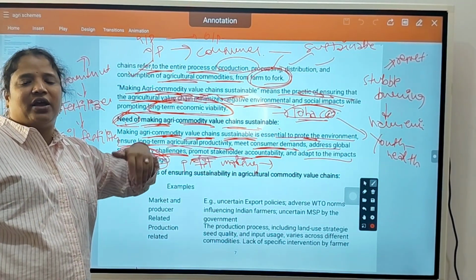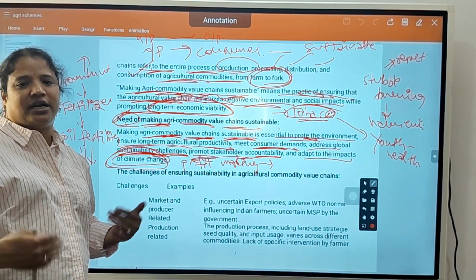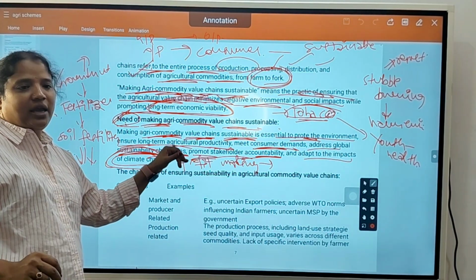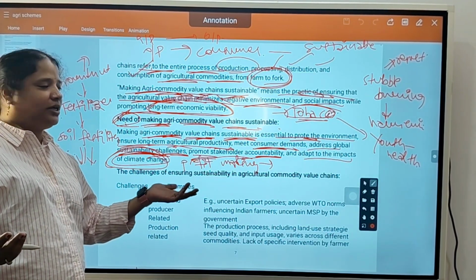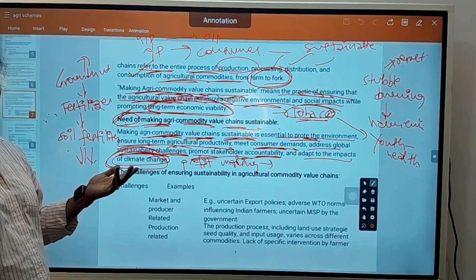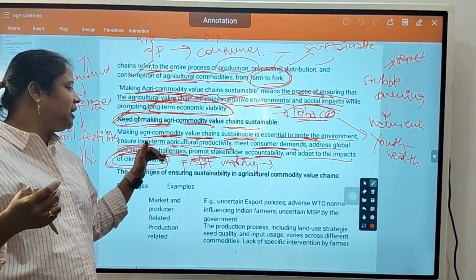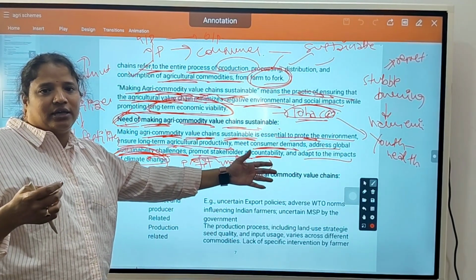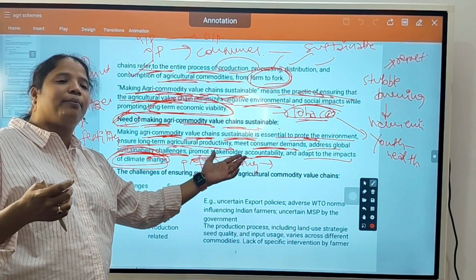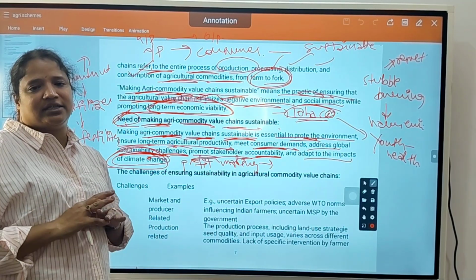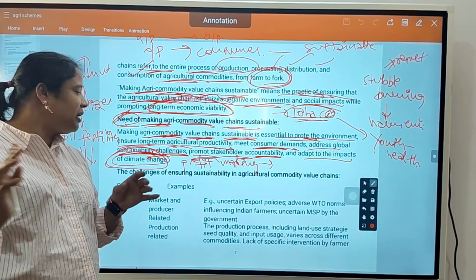It should not be that we are importing everything from other countries. We must have the food we want. We must make agriculture productive, but at the same time we should not affect the environment. We must meet the sustainability challenges and promote stakeholder accountability, meaning whoever the brokers involved in the value chain must get some profit, but at the same time we must not harm the environment or resources.